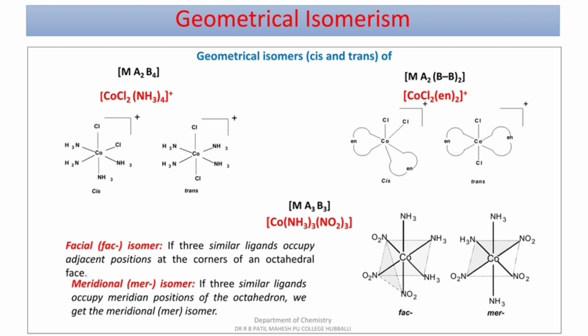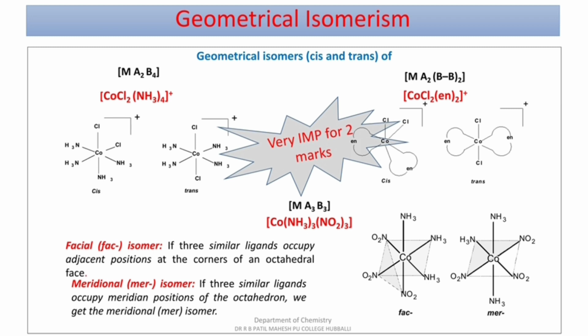In the second case, there are three NO2 groups: 1, 2, and here is the third one. In between there is an NH3 group at the bottom, which gives rise to the meridional or mer isomer. If they are not adjacent to each other, they come under meridional. The condition is two different ligands with the same number of donor atoms, Ma3B3, which is again important for 2 marks and one of the important questions for competitive exams.